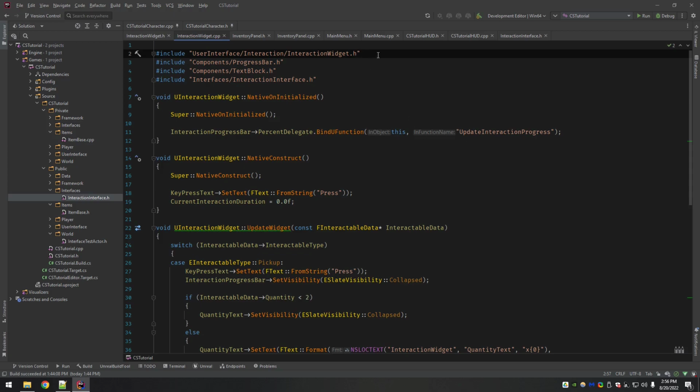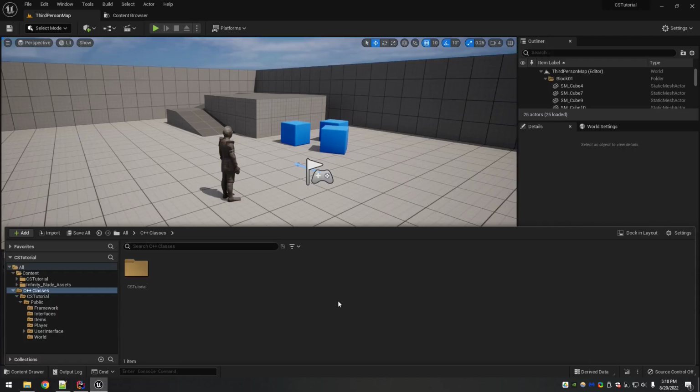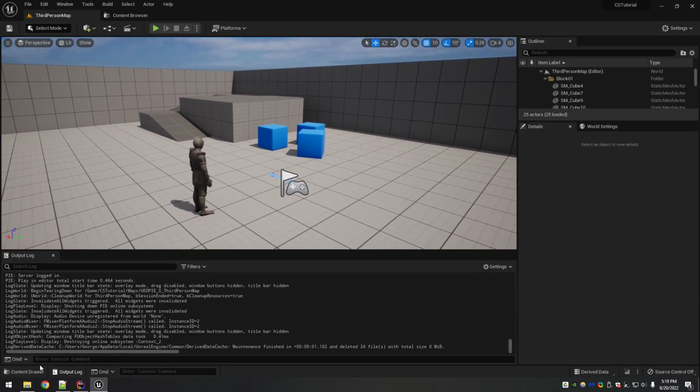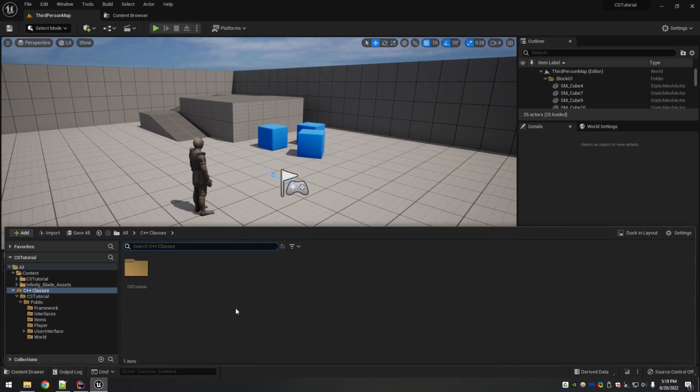So I'm going to go ahead and build and reopen the editor. So I'm back in the editor, and this is my least favorite part about doing UI, is the actual building and tweaking of the interface elements. I like when it's working and making it update and stuff, but the building part, I don't know, it's kind of finicky.